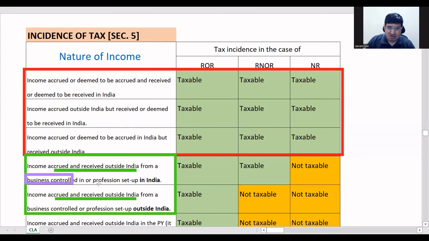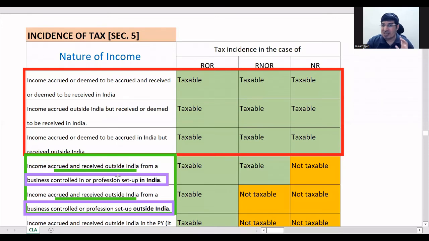But here it is a business controlled or profession set up in India. These two are specifically for business. Business controlled or profession set up in India. This is set up outside India. That's the only difference between these two. Both are for different business. Both these main parameters are outside here, but the business was set up, profession was set up in India. A business is controlled from India. That is one additional point. Here, even business is controlled outside India.